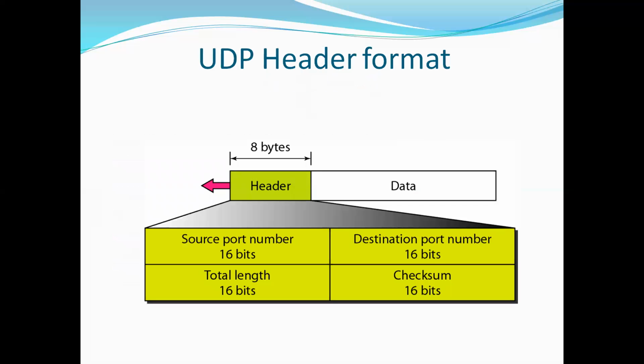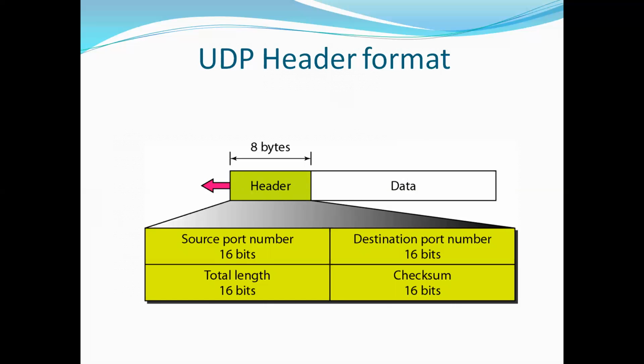Next is UDP header format. Here it consists of header and the data. The header length is 8 bytes and the remaining is data. The complete length of the data is of 32 bits. The header is divided here. UDP packets are called user datagrams, which contain a fixed size header of 8 bytes.